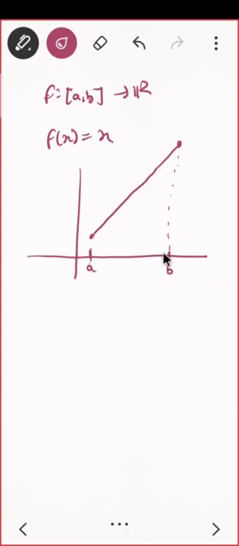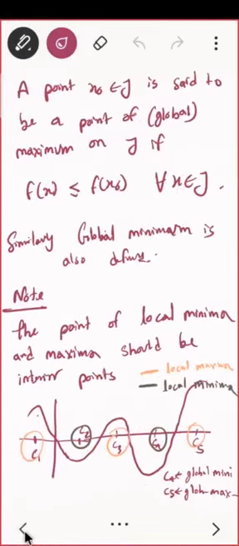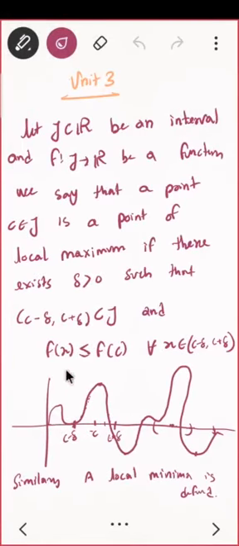If you want to check whether B is a local maxima or not, I need to have a neighborhood. Correct? But at B, I cannot find a delta neighborhood such that B minus delta to B plus delta is completely inside the domain. Read the statement properly. For the local maxima, first of all the interval should be in the domain.